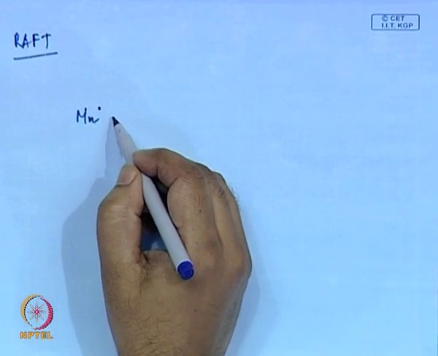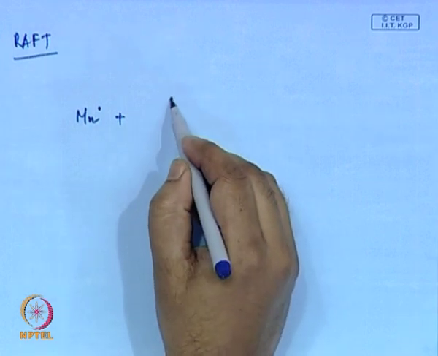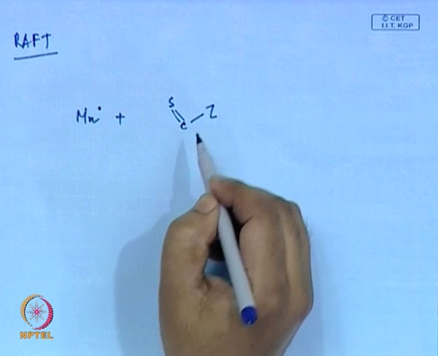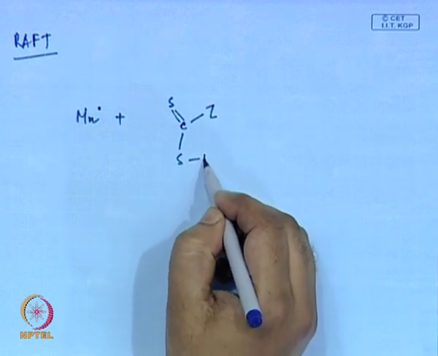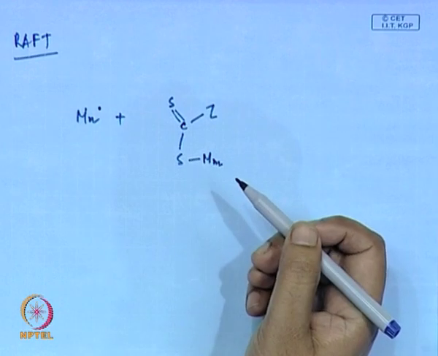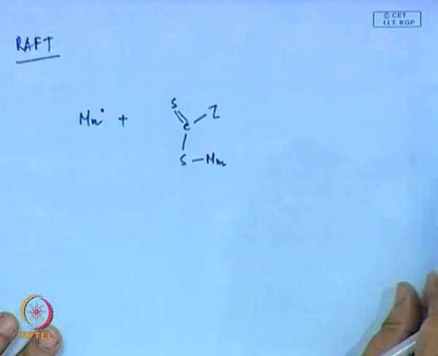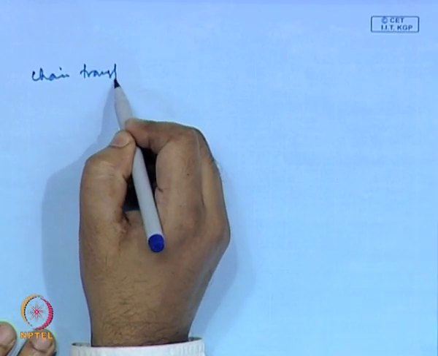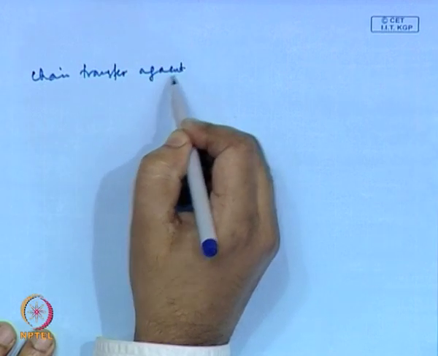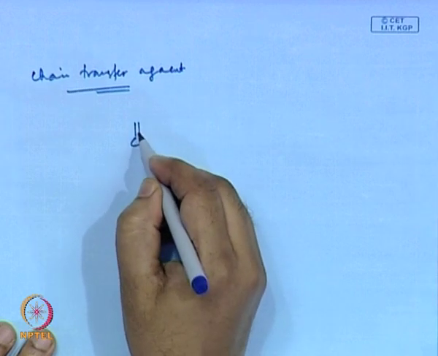Now, in this case, you have a chain transfer agent here, which has a general structure of something.